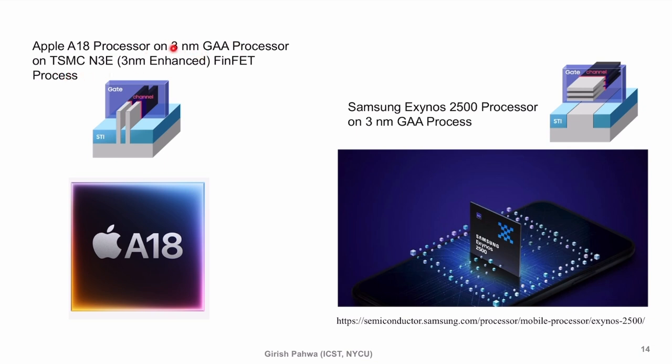Sorry, this is wrong. This is not GAA. This is FinFET actually, 3 nanometer FinFET on the TSMC process. N3E means 3 nanometer, but an enhanced version of that. And there is this processor from Samsung, the Exynos 2500. That's actually on the 3 nanometer gate all around process. So it is actually there.